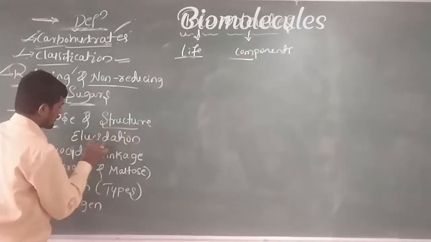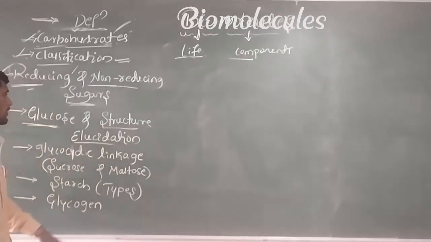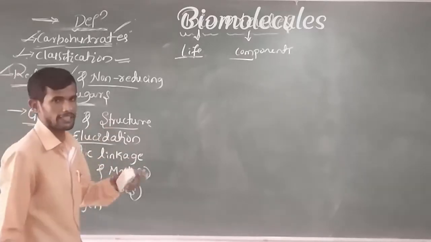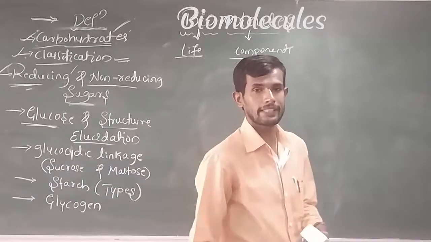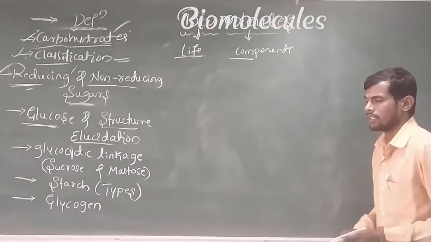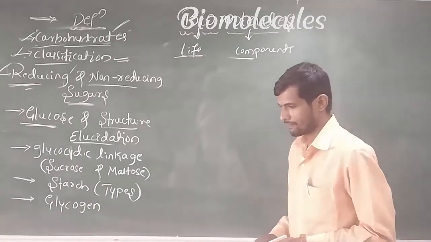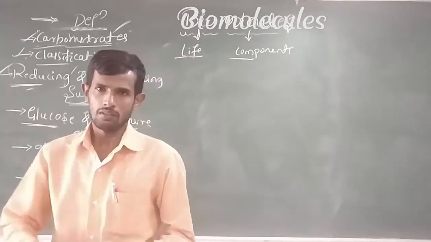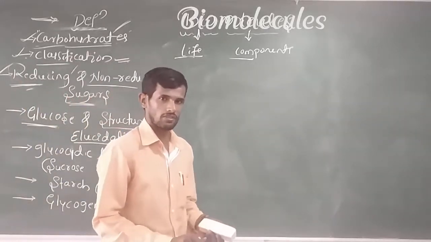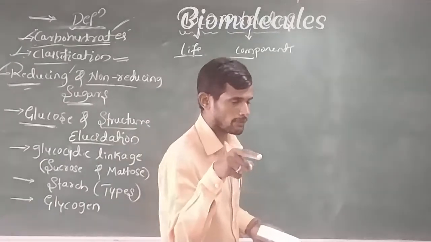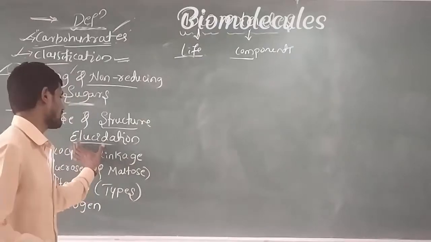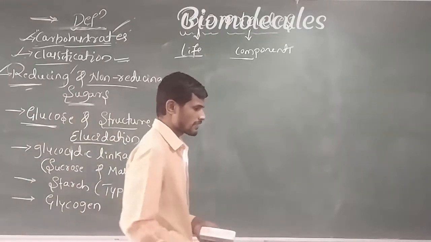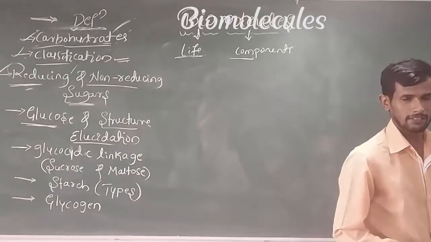Very important concept, see here. It involves so many concepts. Structure elucidation is very important, related to your CET examination. Elucidation of structure means how you prove the structure of glucose is like this. This concept is proved through this elucidation, which we already discussed in the previous year.